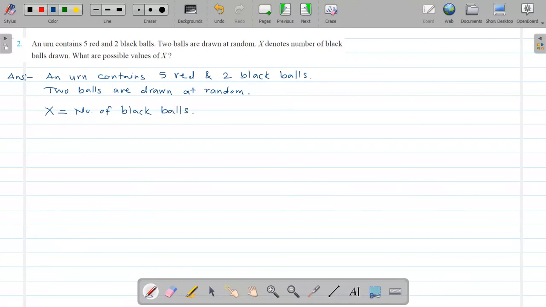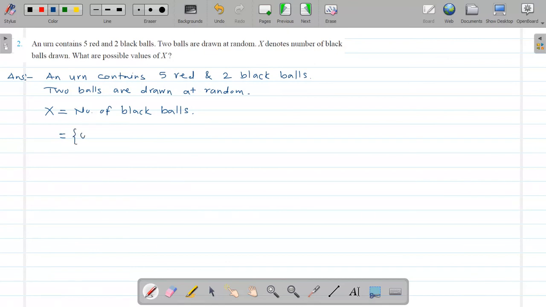Number of black balls. That means we have to find out the possible number of black balls from every element of the sample space. Now see, 2 balls whenever you draw from that urn, then what are the possible numbers of black balls?